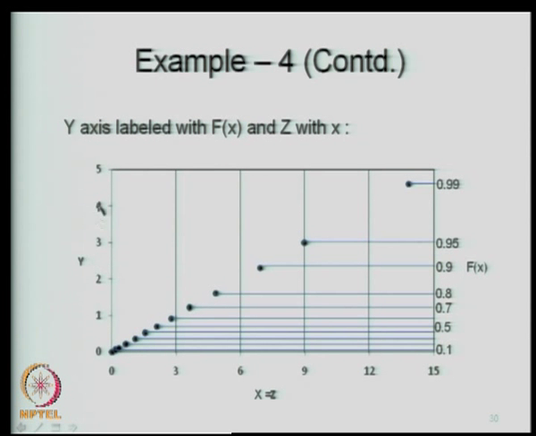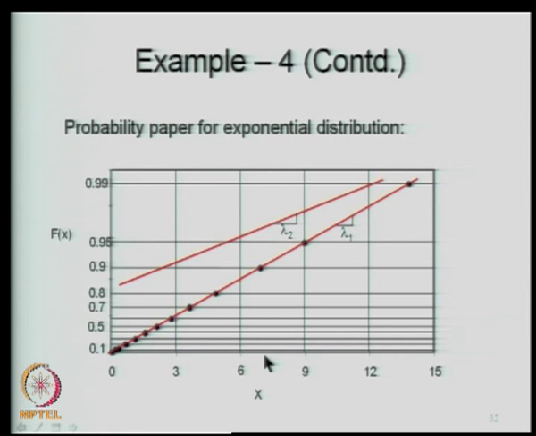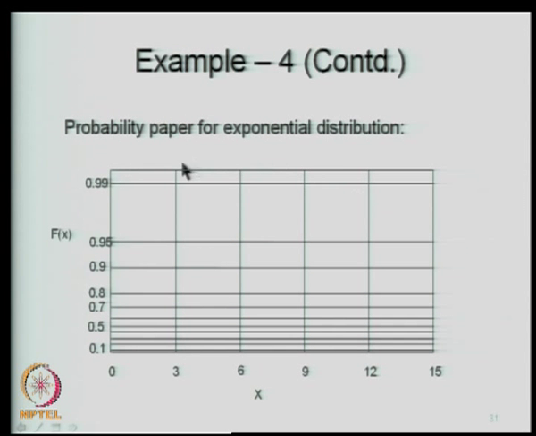And then for convenience, you forget about this y, put f of x on the left side and x on the x axis. So, this is the probability paper that you get for exponential distribution. 0.99 you have here, 0.95, 0.9, 0.8 etcetera, and x value is here.